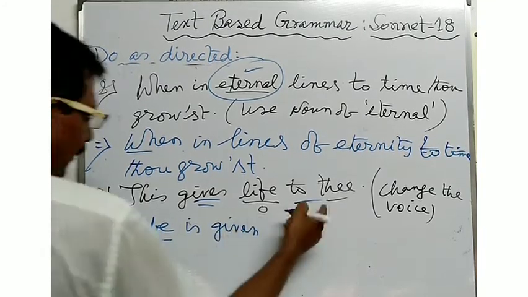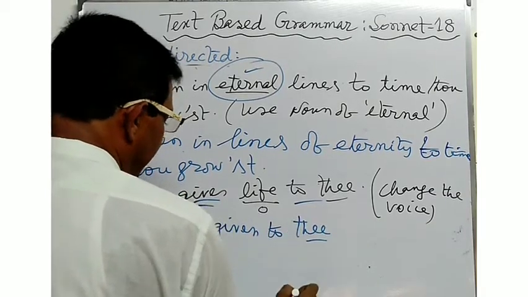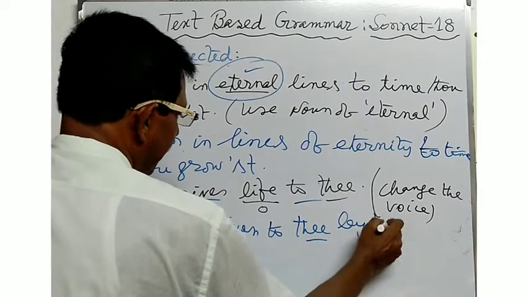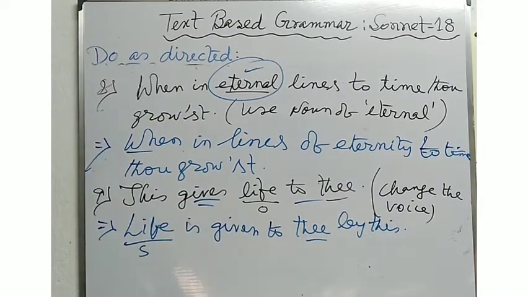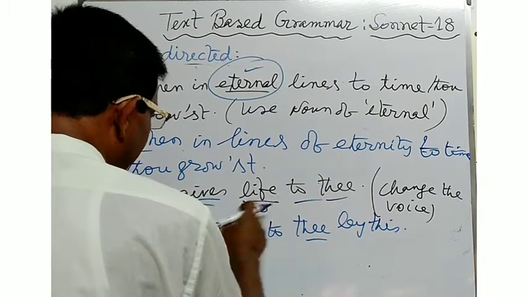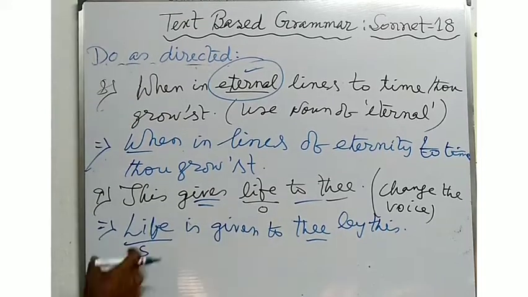Next, you will use the object: to thee. Life is given to thee by this. You may also write the answer in this way: thou art given life by this.